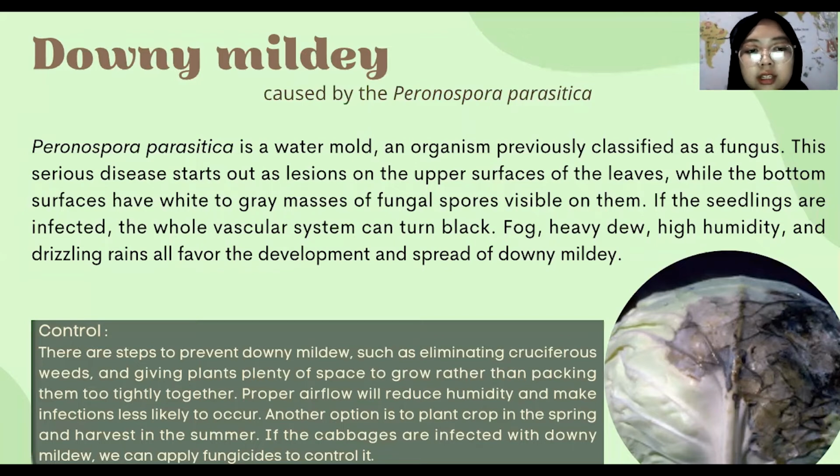For control of downy mildew, there are steps to prevent it, such as eliminating cruciferous weeds and giving plants plenty of space to grow rather than planting them too tightly together. Proper airflow will reduce humidity and make infection less likely to occur. Another option is to plant the crop in the spring and harvest in the summer. If the cabbage is infected with downy mildew, we can apply fungicide to control it.